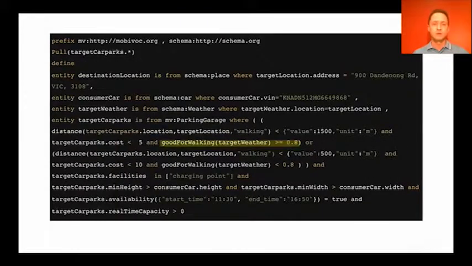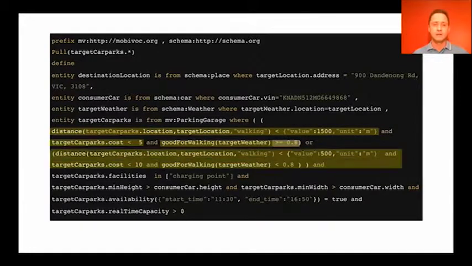In the query, we have specified the threshold of 0.8. In case CoaaS is more than 80% confident that it is good for walking, it can suggest a car park which is slightly further from the destination but not very expensive. At the same time, if the weather is bad or the area is not very safe in this hour of the day, CoaaS will suggest a more expensive but closer car park. This feature is facilitated by the OR operator of the CDQL language.